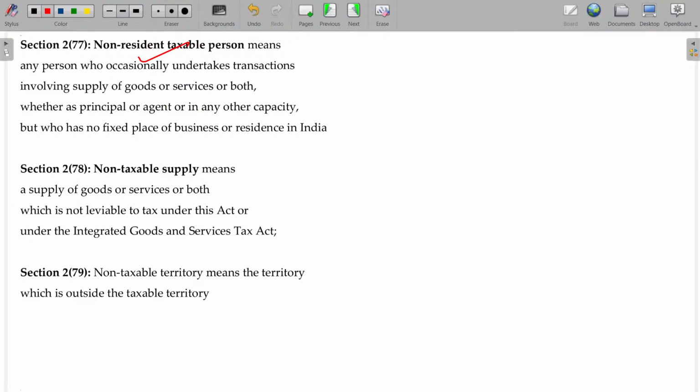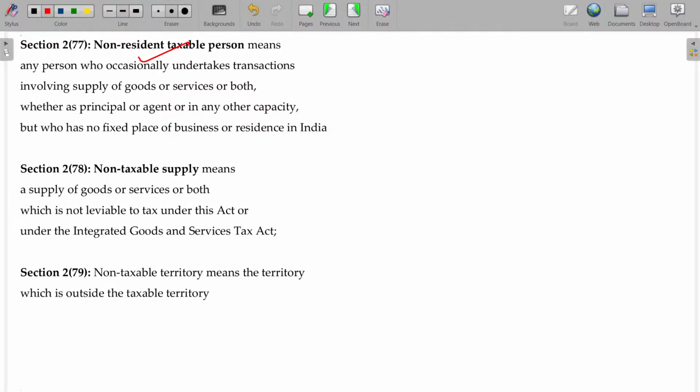Non-resident taxable person, already explained, CTP, casual taxable person as well as non-resident taxable person. Casual taxable person is the person who is doing the business for a very short period, probably 3 months to 6 months. If the same person from a foreign country wants to do the business only for 3 or 6 months, can he do so? Yes, of course. There is a special provision for that, which falls under non-resident taxable person. So it is similar to CTP.